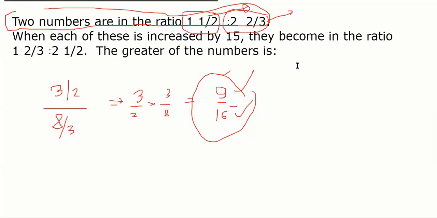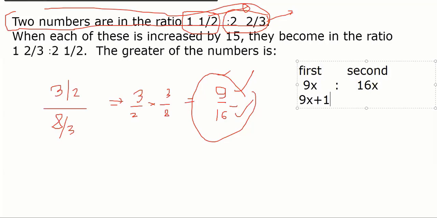Shubhi, it's a ratio, it's not actual numbers. First number is 9, second number is 16. Whenever a ratio is there, we make it a number by putting variables, right? Yes, sir. So it is 9x and 16x. So the first number is increased by 15.